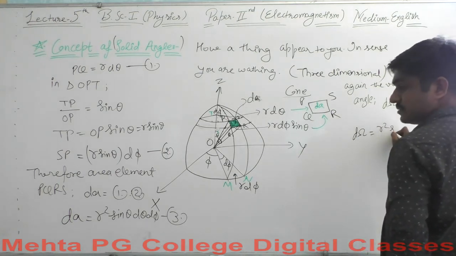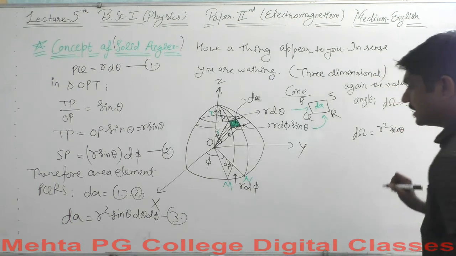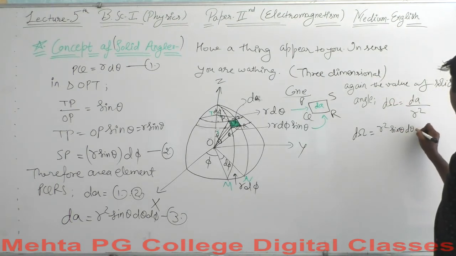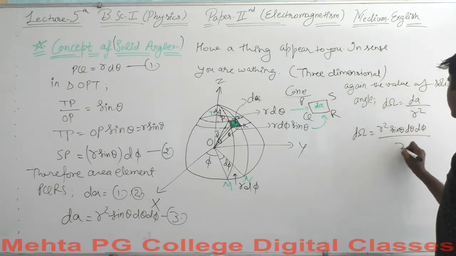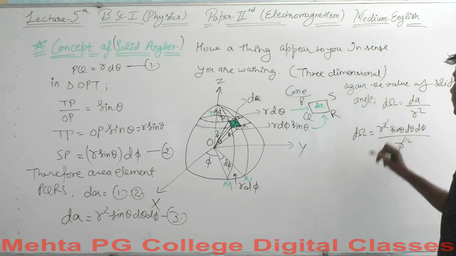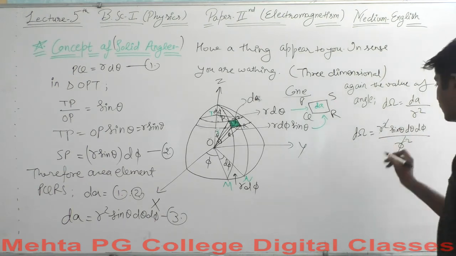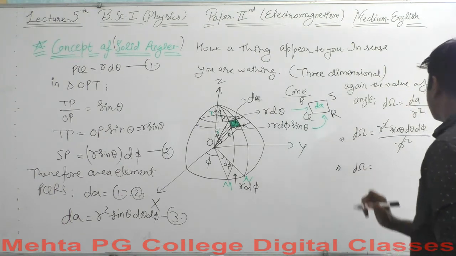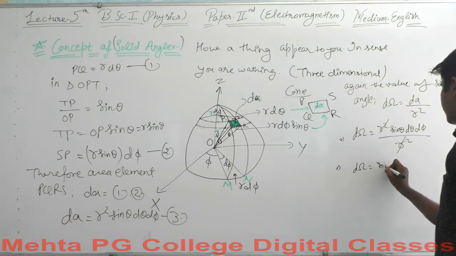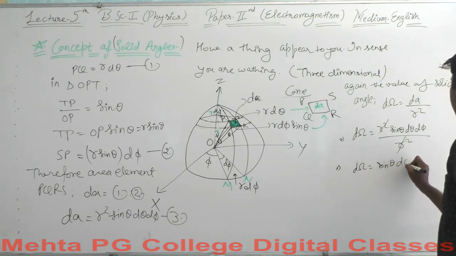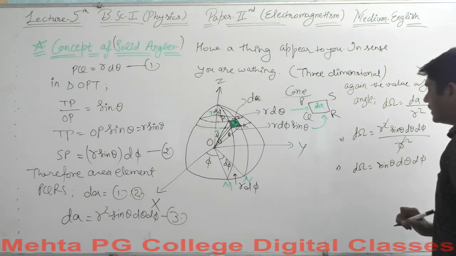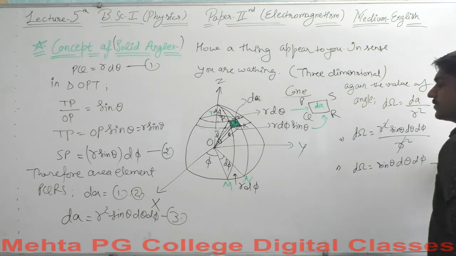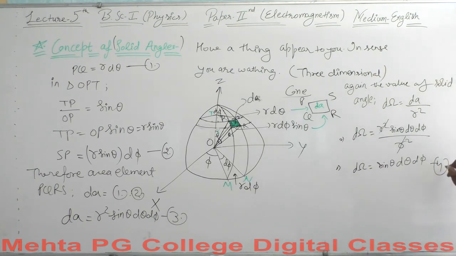R square sin of theta d theta d phi over R square, and R square gets cancelled out. So d omega is equal to sin of theta d theta d phi. This is equation 4.